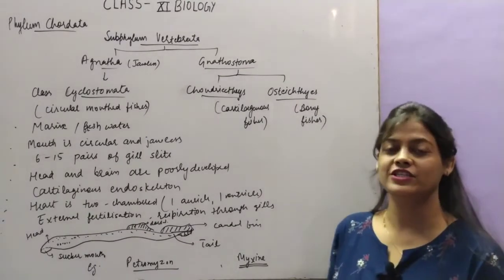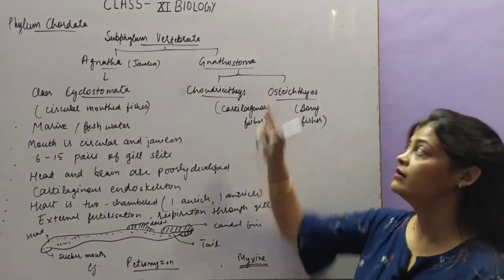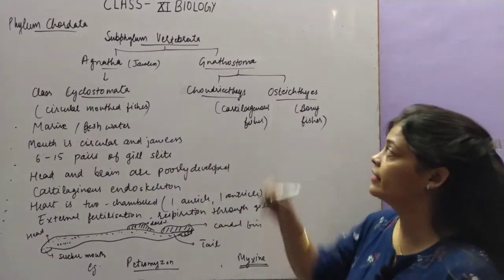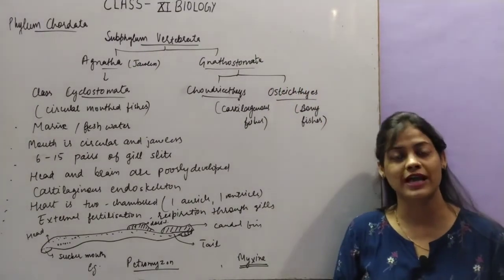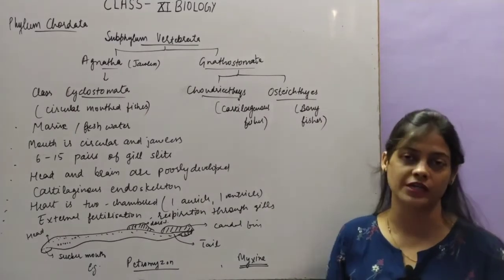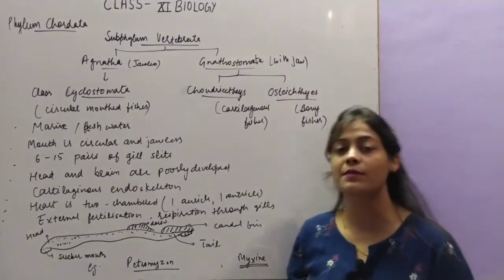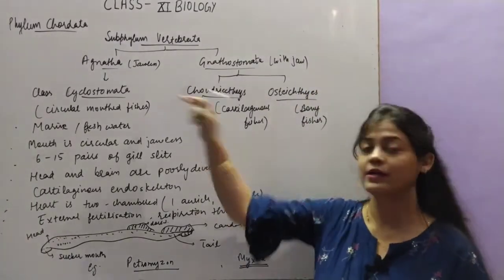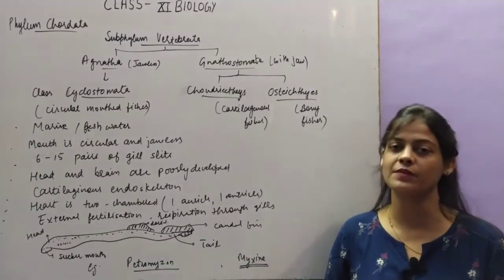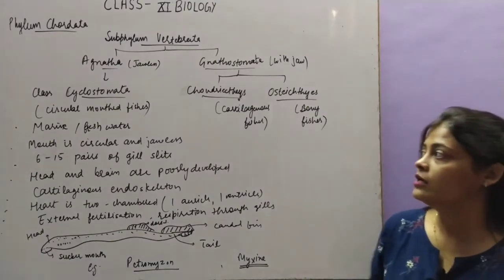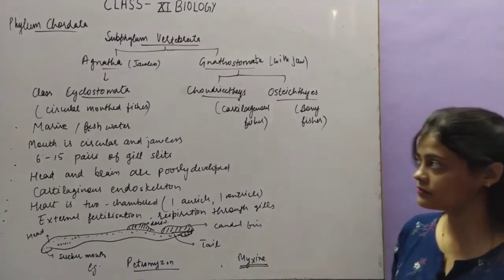So the further classification of subphylum Vertebrata is section Agnatha and Gnathostomata. Agnatha are those organisms which are called jawless vertebrates, and Gnathostomata are with jaw. In Agnatha, teeth are present but without jaw, and Gnathostomata is in which the teeth are present in the jaw. Okay, so Agnatha has the further class Cyclostomata.